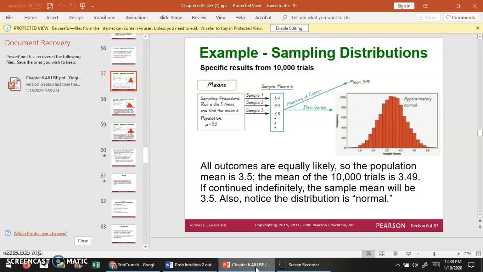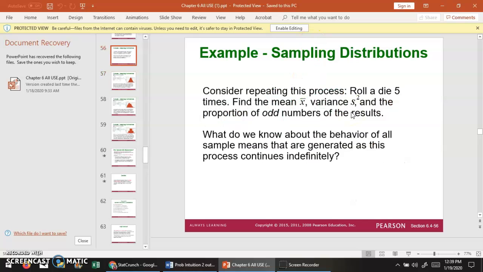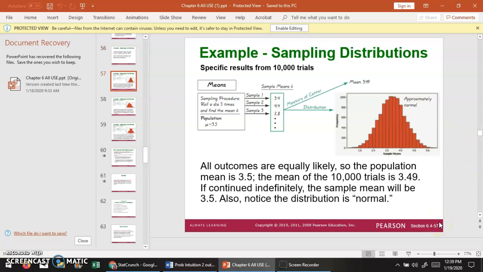Okay, so I wanted to look at the idea of a sampling distribution. So with a sampling distribution over here, we're going to look at rolling a die 5 times. We're going to calculate the mean value of those rolls. We're going to calculate the variance, which is the standard deviation squared, and the proportion of odd numbers of the results. And what do we know about that behavior over here?